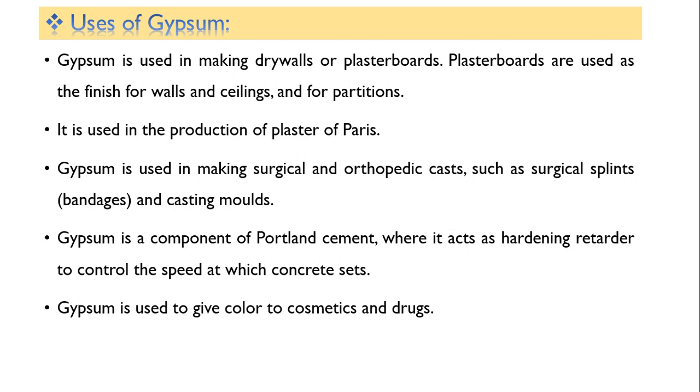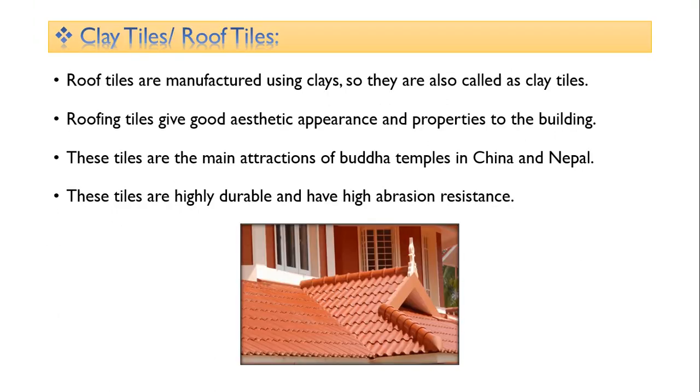Gypsum is a component of Portland cement, where it acts as a retardant to control the speed at which concrete sets. Gypsum is used to give color to cosmetics and drugs. Apart from that, it is used in construction. Nowadays people are going for gypsum plaster instead of sand plaster, so it is also useful for plastering works. So these are the uses of gypsum.